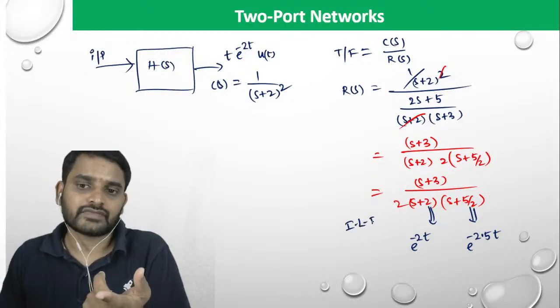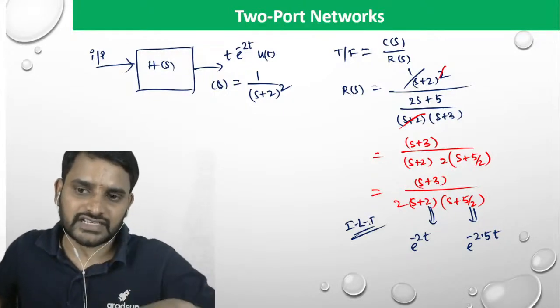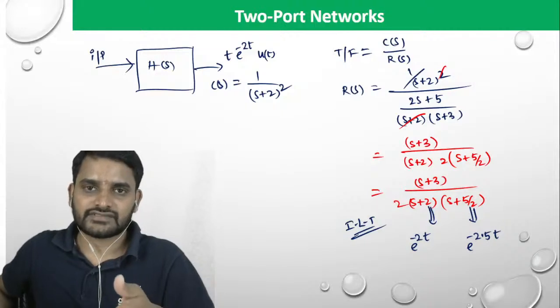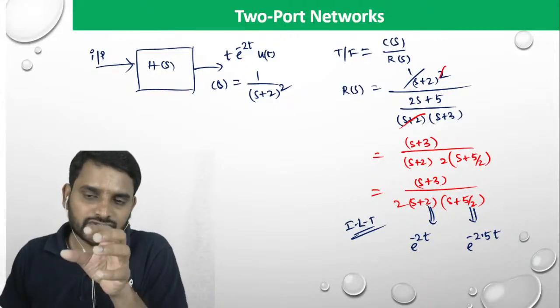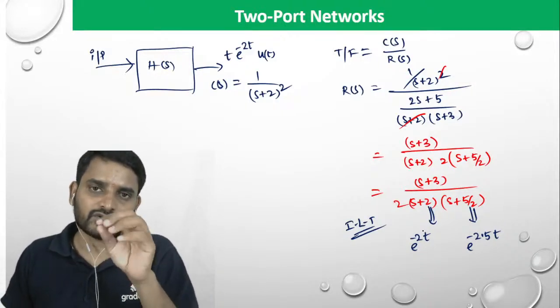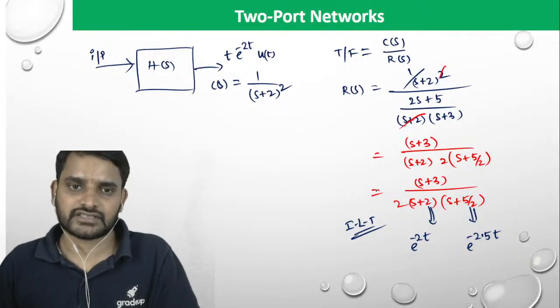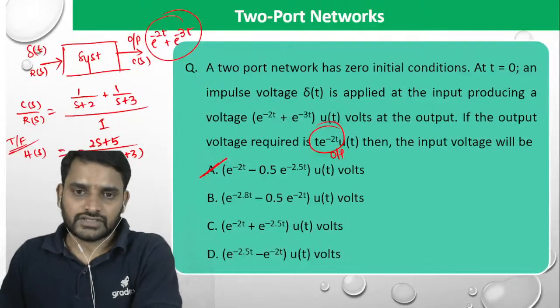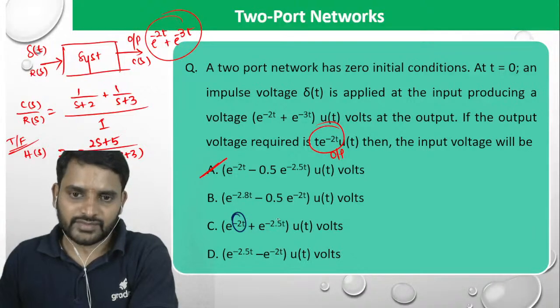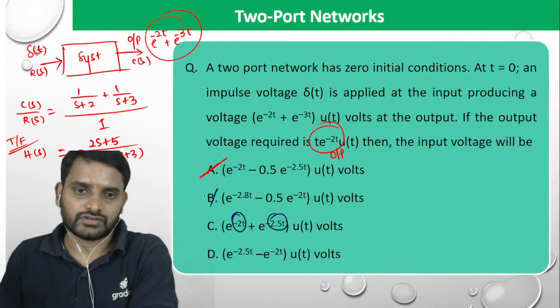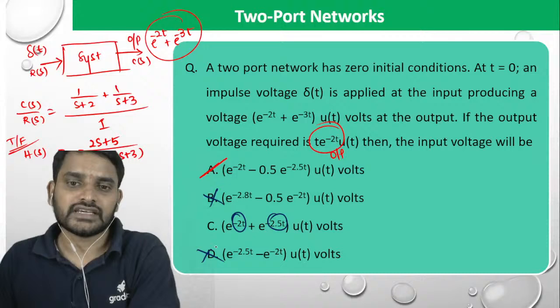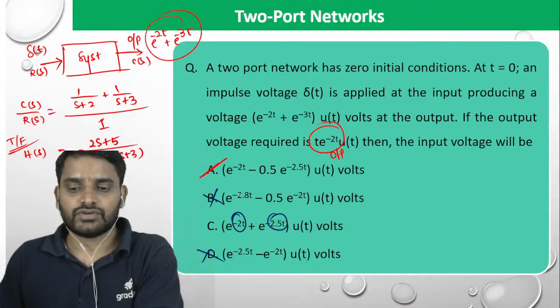I'm saying, take up the partial fractions, then apply your inverse Laplace transform. Whatever the pole terms are there, those pole terms are going to be your exponential powers. All right. So e power minus 2t is there, e power minus 2.5t is also there. So B and D options are not going to be matched. So if you have to solve.